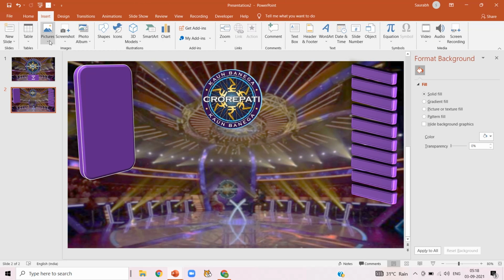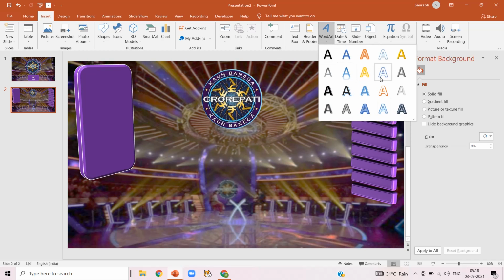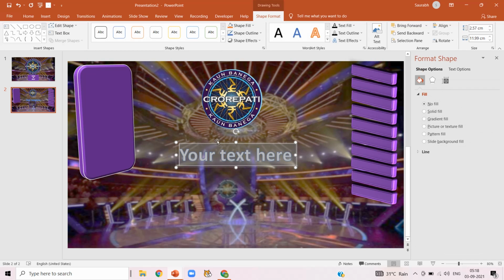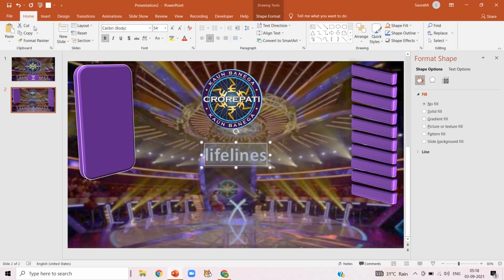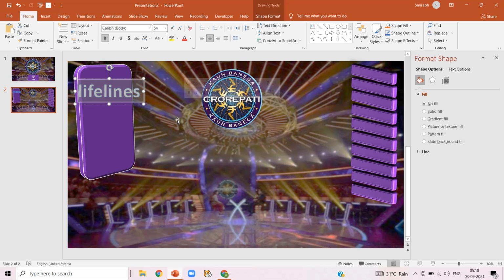Now click on insert and click on word art, choose a word art. I am going to select this word art and write lifeline here. Just select the text and click on home. You can change the font and size from here and drag it to the left side of a rounded rectangle shape. We are going to insert all lifelines here.